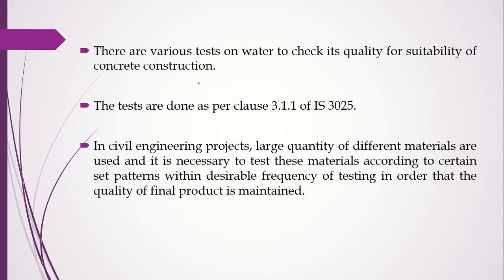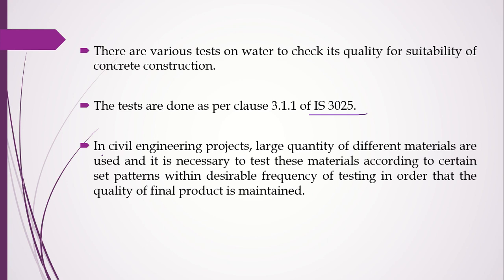And we have various tests to check the quality of water for it to be used in concrete construction, and all the tests conducted on water are done according to clause 3.1.1 of IS 3025. This is our reference code. Okay, and generally in civil engineering products, large quantities of different materials are used, and it is necessary to test these materials according to set patterns, within a desirable frequency of testing, in order that the quality of the final product is maintained.